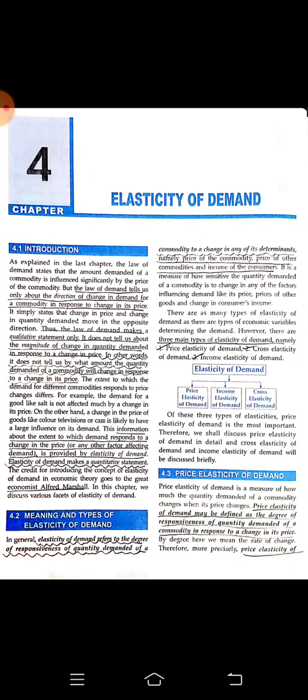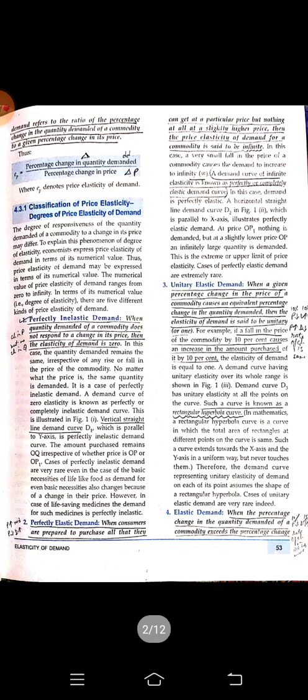So today we are going to understand if there is a change in price, what will be the change in the quantity demanded. Price elasticity of demand refers to the ratio of the percentage change in the quantity demanded of a commodity to a given percentage change in its price.